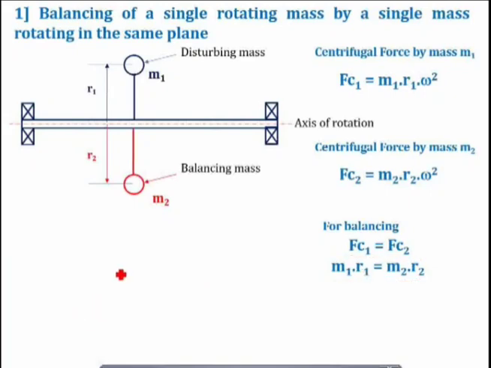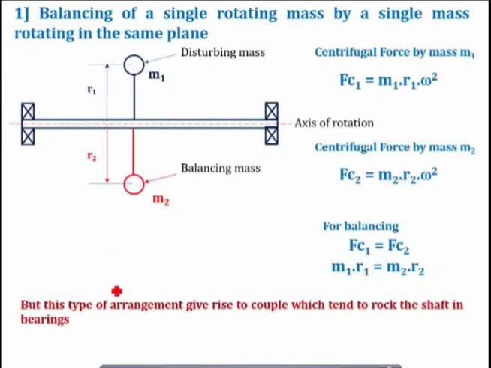But this case number 1, or sub case number 1, that is the balancing of a single rotating mass by placing a single mass in the same plane, has some limitations. This system will be balanced statically, but it cannot be balanced completely, because this type of arrangement gives rise to a couple which tends to rock the shaft in the bearings, and that is why this type of balancing cannot be used practically, right?